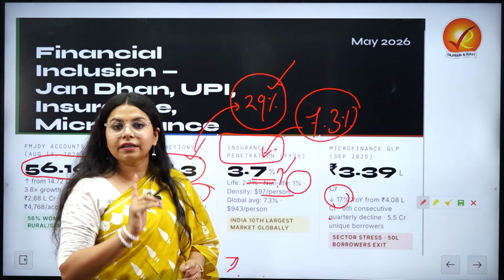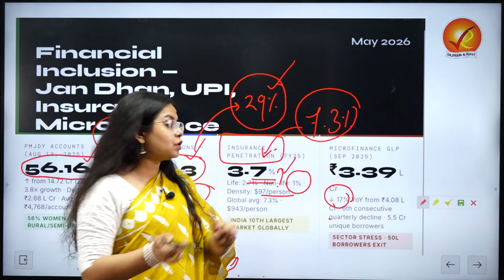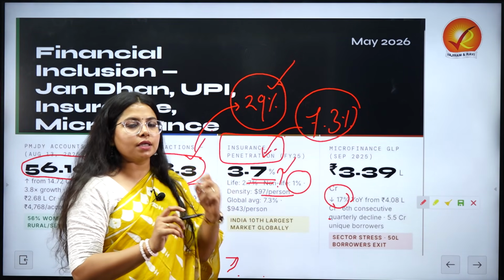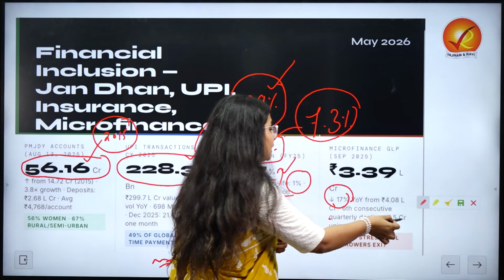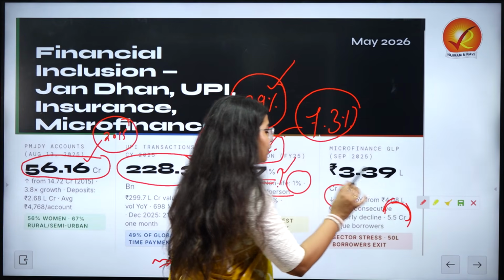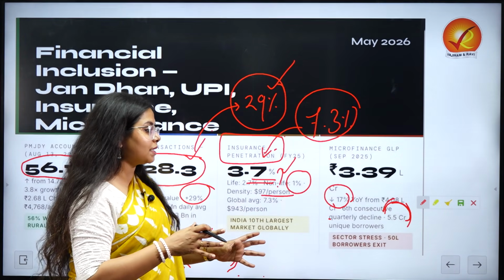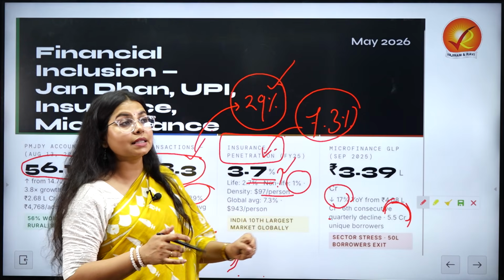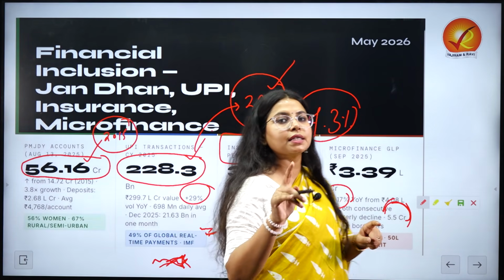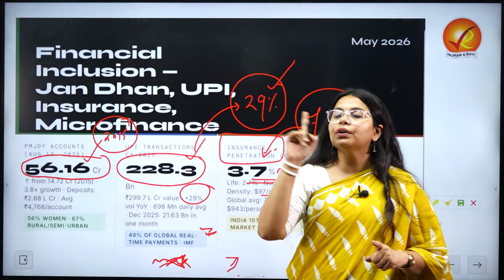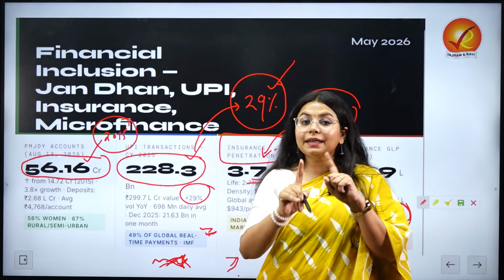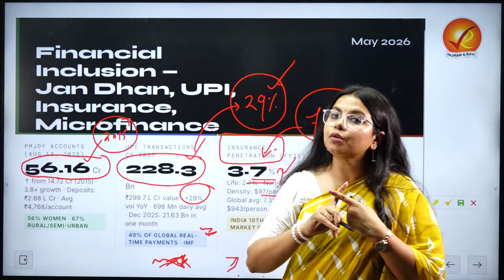But another factor that we need to consider here is that the borrowers in this context are increasing. As of now, we have 5.5 crore unique borrowers. The sector stress here is that every quarter we are seeing almost an exit of 50 lakh borrowers. That can be related, to an extent, to NPAs as well.